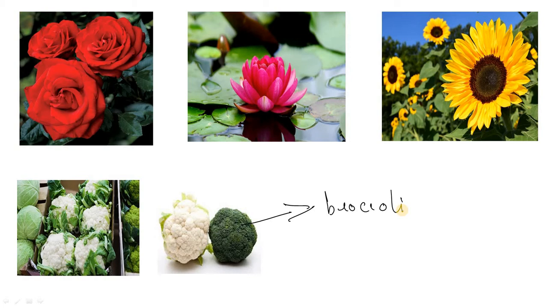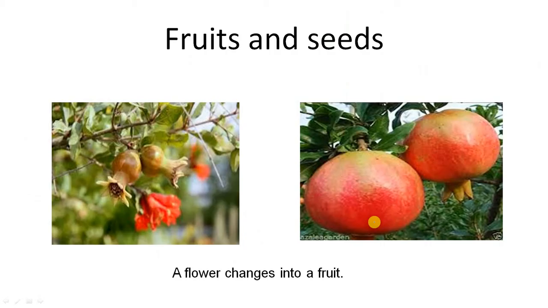And some flowers, children, turn into fruits. So let us see. Here we can see that this is a pomegranate plant, right? Pomegranate fruit is very common for you all. In the beginning the fruit does not grow by itself. First that plant gives the flowers. As you can see, we have a flower here, right? Pomegranate flower. That flower then turns into this fruit, pomegranate fruit.